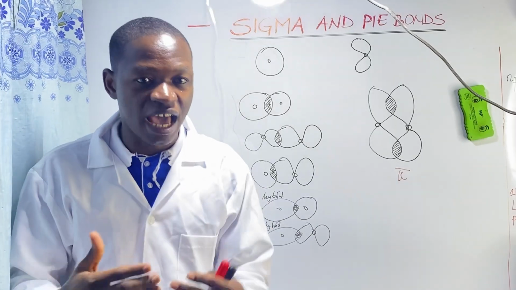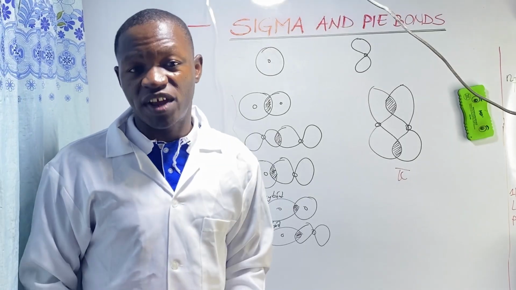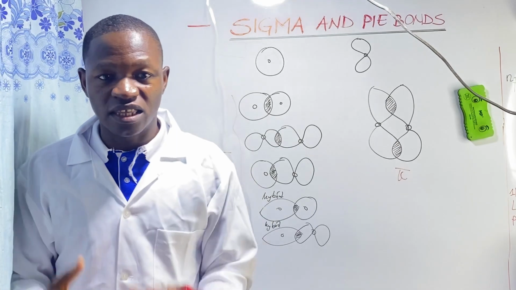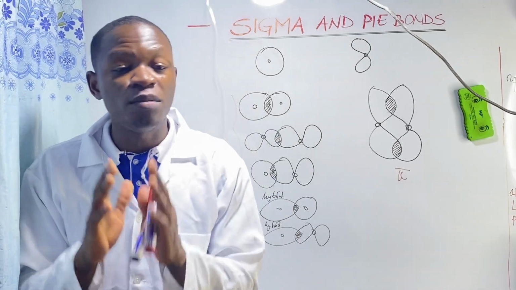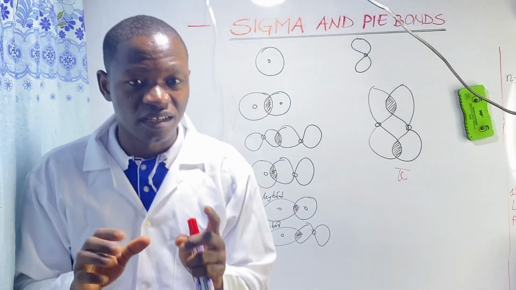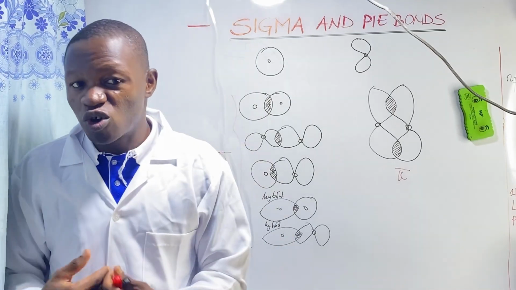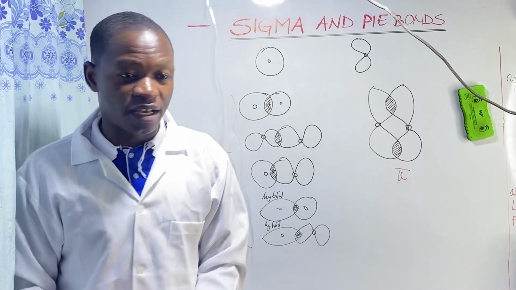The degree at which atomic orbitals overlap determines the strength of a covalent bond. If orbitals overlap so much, then they form a strong bond. If orbitals overlap just a little, then they form a weak bond. So the strength of a covalent bond is determined by the degree of overlapping of orbitals.